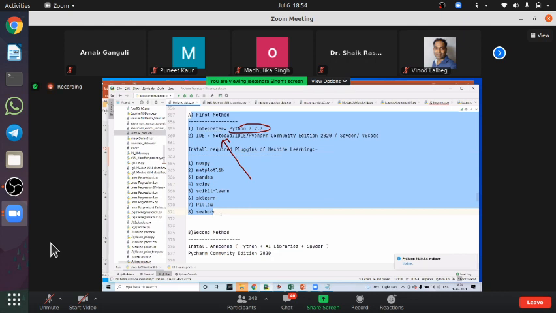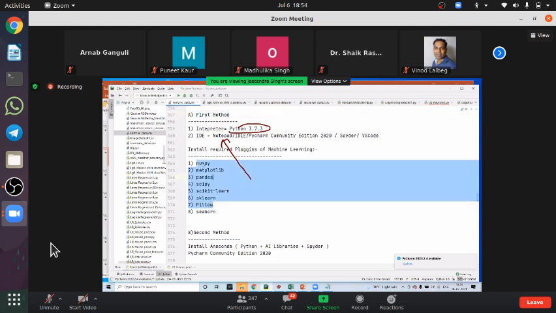You can install it, but as a beginner, I do not recommend this first method because it involves lots of expertise, and you need to take care of the installation sequence, version compatibility, and lots of other things. So this is not a convenient way for a beginner.